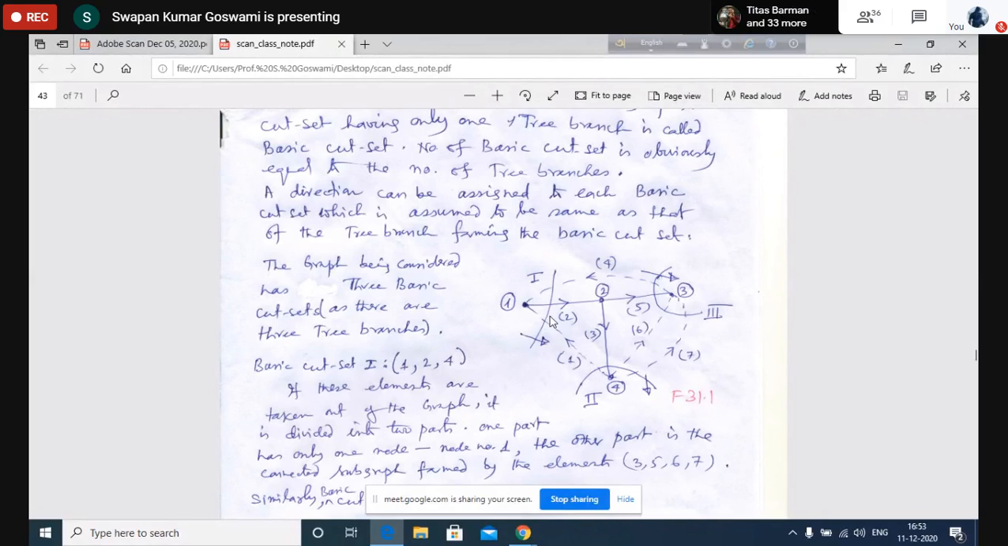So is it clear? Removal of these three elements together, 1, 2, and 4, is dividing the graph into two connected subgraphs. In one subgraph, there is only one node, node 1. In the other half, there are four elements, 3, 5, 6, and 7, along with the nodes 2, 3, and 4. Is it clear?